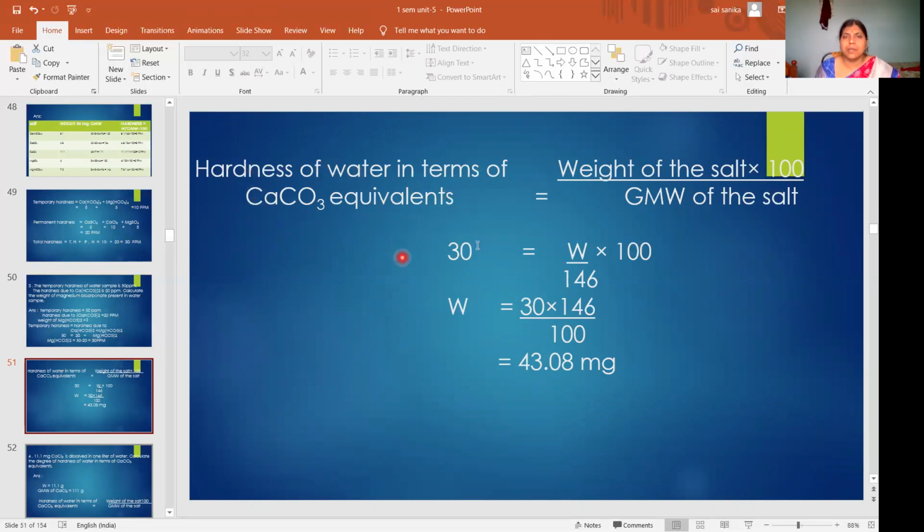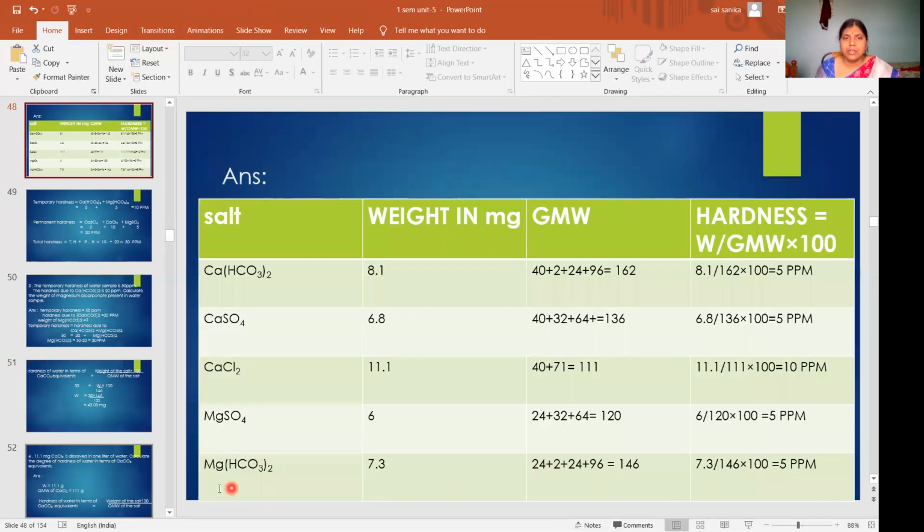So hardness due to this magnesium bicarbonate, how much? 30. So what is the weight? You don't know. This one only you have to calculate. What is the molecular weight of magnesium bicarbonate? Here we calculate now. Mg 24, 2 hydrogens, 2 carbons. This is H2C2O6. Okay, 12 2s are 24, 16 6s are 96. So what is the molecular weight? 146.